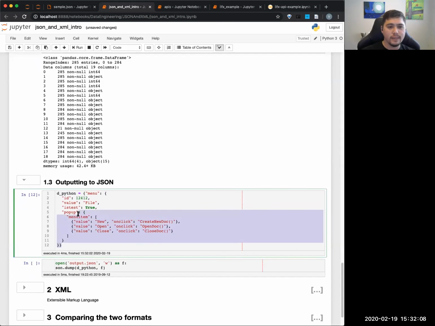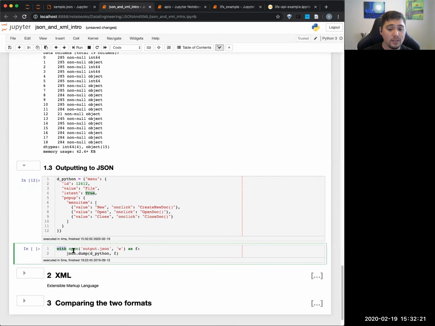If you didn't know this existed, you'd probably say, okay, I need to export this over to a string, change the word True over to lowercase true, look for null values, and all this kind of junk. But we can just say, hey, we have packages to do this. Note this with open part. This is basically saying, open up this file as f, so we don't have to write f equals open. It's a nice shortcut because technically when you open files in Python, you also have to make sure you close your file. Since we don't want to deal with that, with open as f will automatically open the file and then close it when we're done.